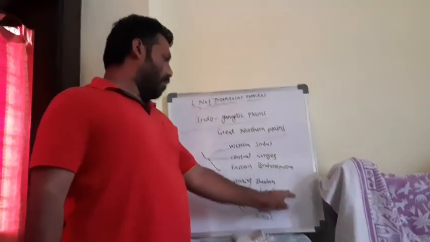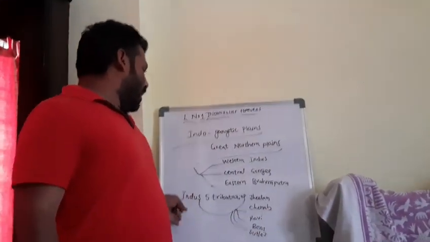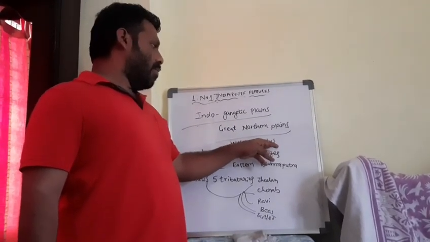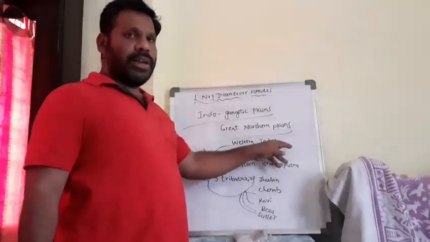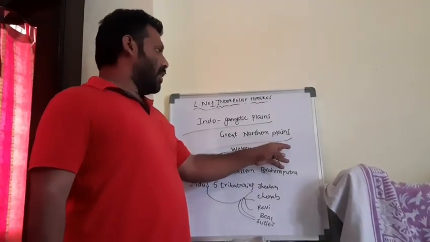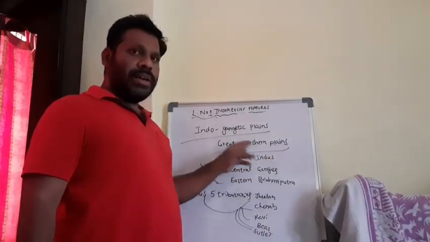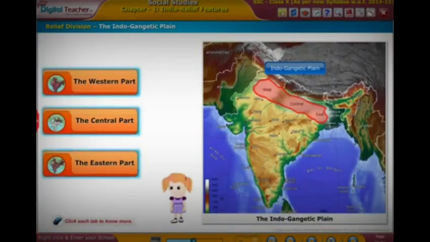These are all the important rivers. And here the Indus River, the major part is in Pakistan and a minor part in India. The Indus River drains in the Arabian Sea. Now we will observe the video about the Indo-Gangetic Plains.